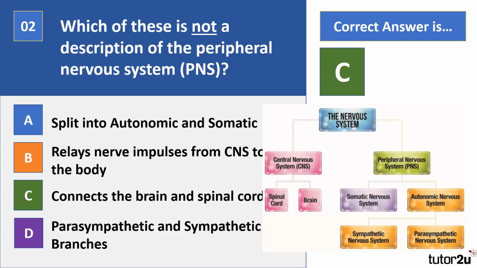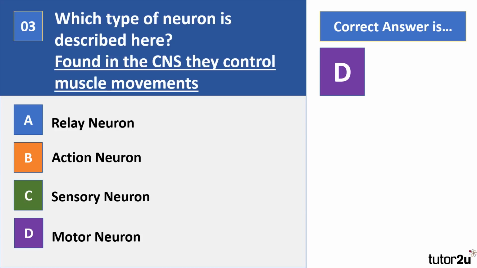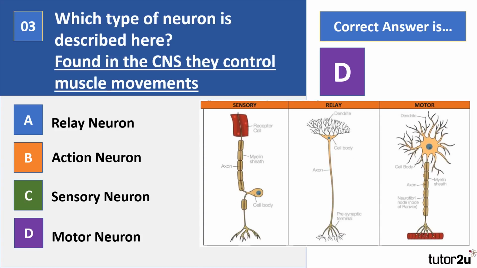Okay, on to the third question. Which type of neuron is described here? Found in the CNS, they control muscle movements. Is it A, a relay neuron, B, an action neuron, C, a sensory neuron, or D, a motor neuron? So pause the video. Right, the correct answer there is D.